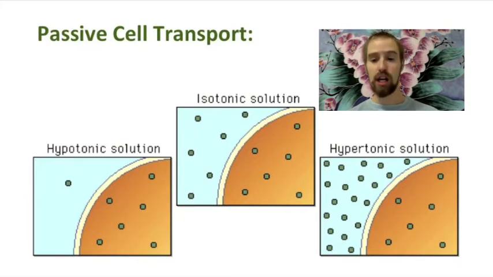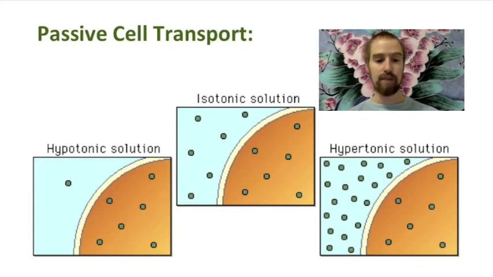Suppose that the green solute particles in our figure here cannot pass through the cell membrane, but water can, because this membrane contains aquaporins that allow osmosis to occur. Some of the same basic principles apply, but in this case it will be water that diffuses from an area of high concentration to an area of low concentration.